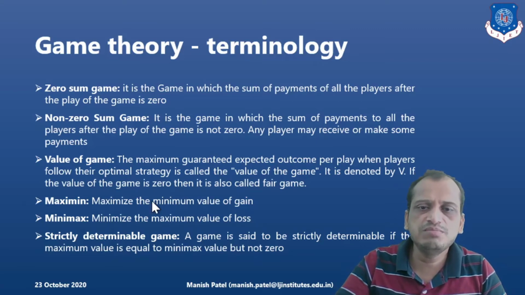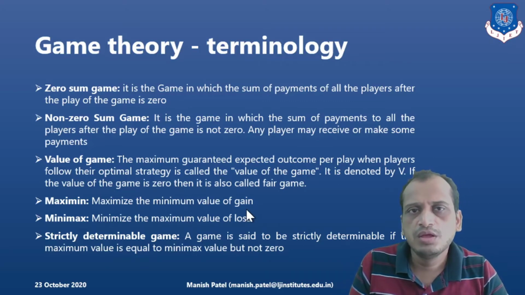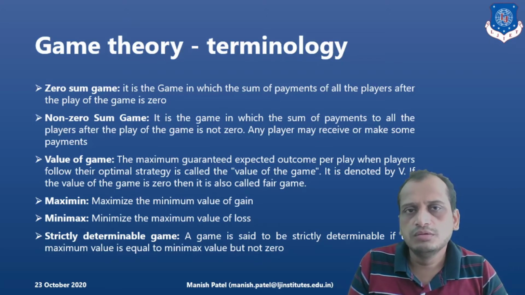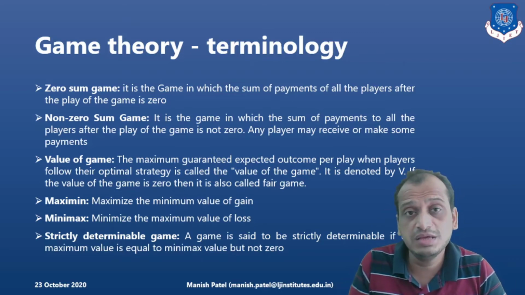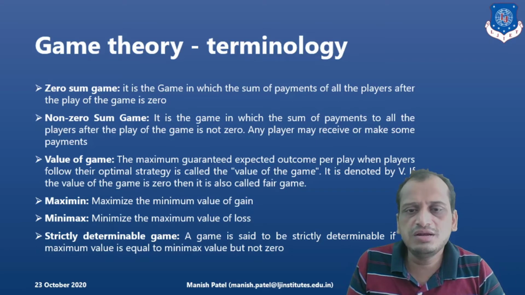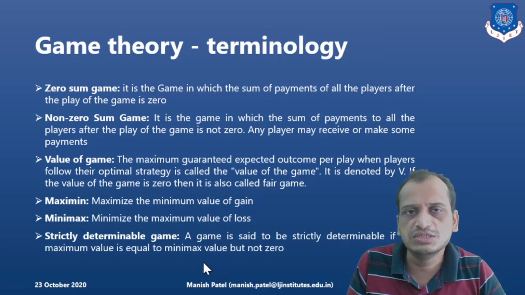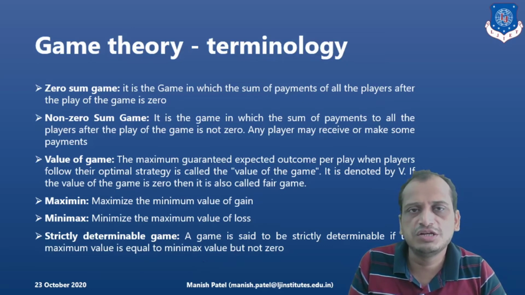Maximin means maximizing the minimum value of the game. In game theory, if two players are playing, one of the players will try to minimize the maximum loss, and the second player will try to maximize the minimum gain. So these two concepts are there, maximin and minimax. A strictly determinable game is one where the maximin and minimax are equal but not zero. That is a strictly determinable game.